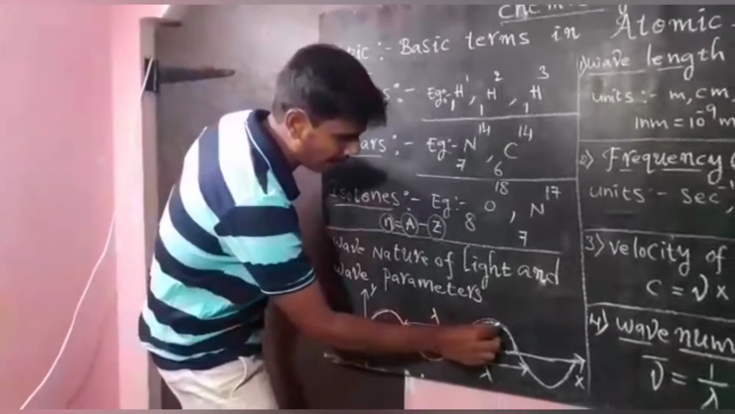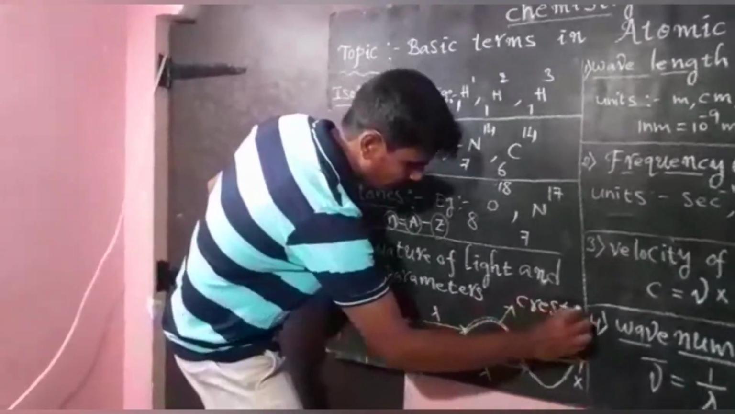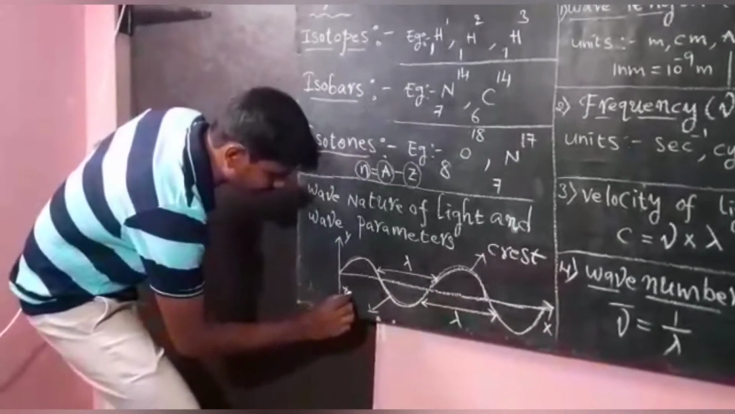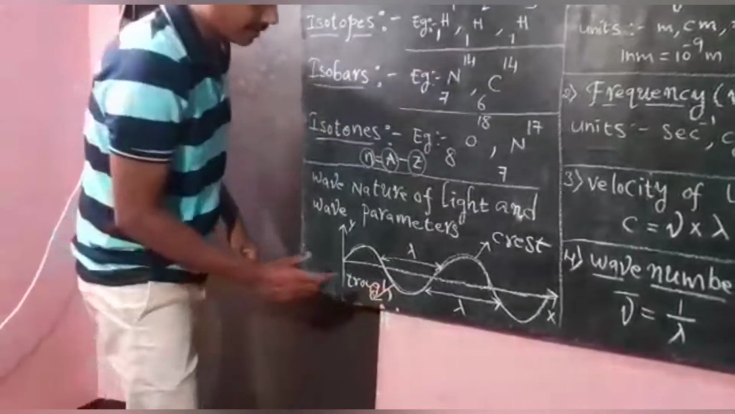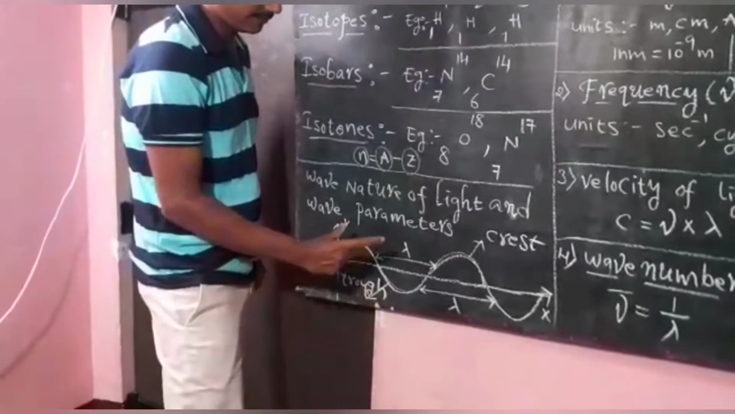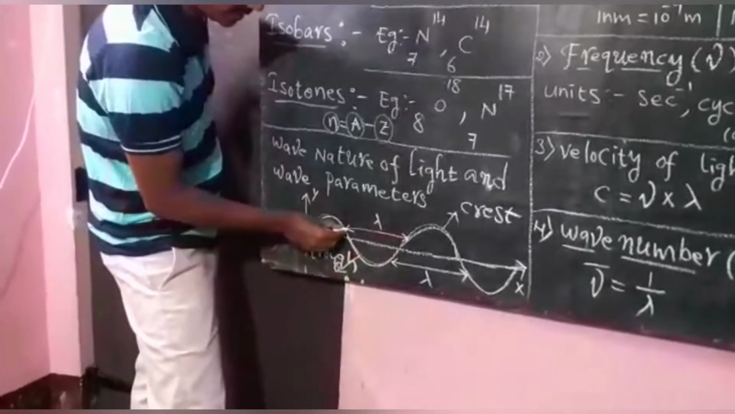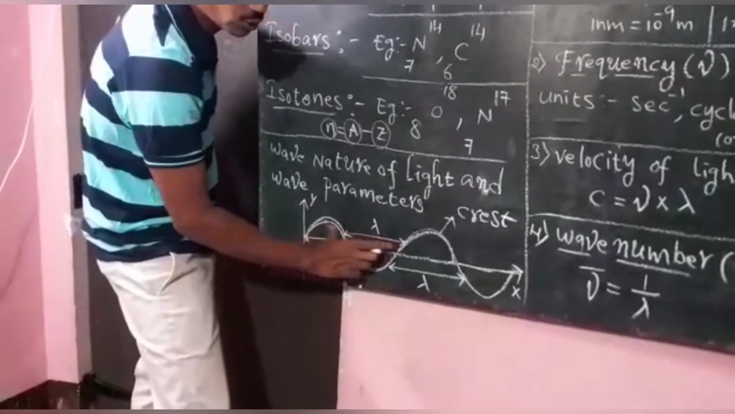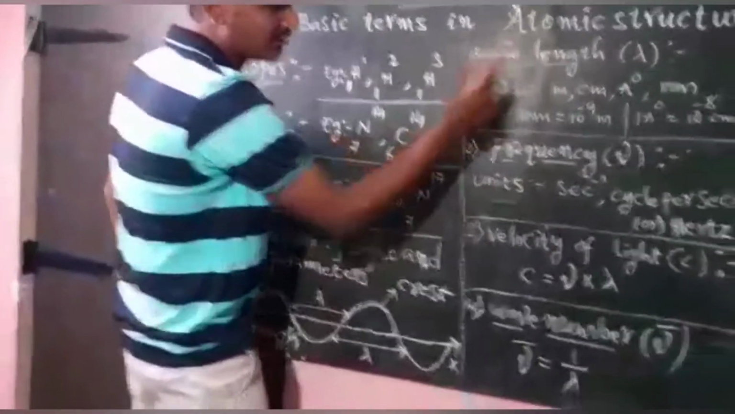Here the upper wave we call the crest. The lower wave we call the trough. Here, the distance between two successive neighboring crests, here one crest is there, here one crest is there, the distance between the two neighboring crests we call the wavelength. That is our definition.